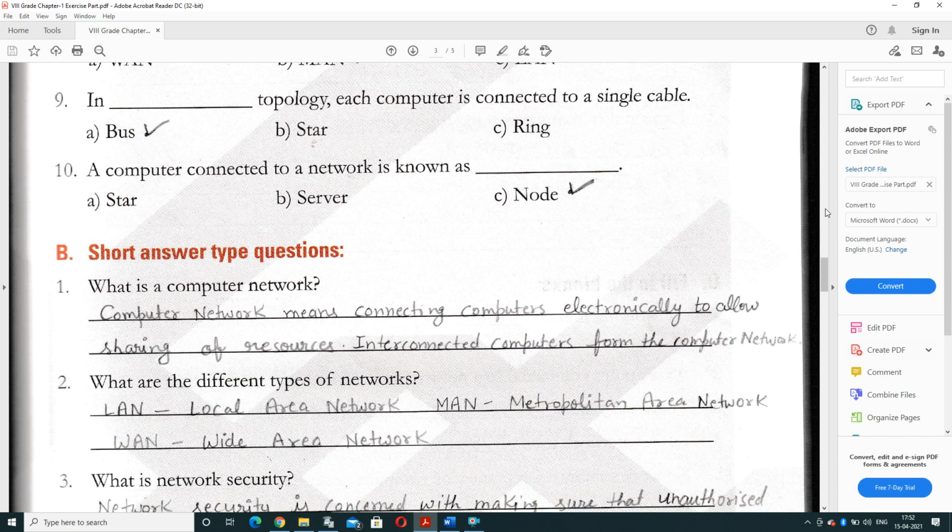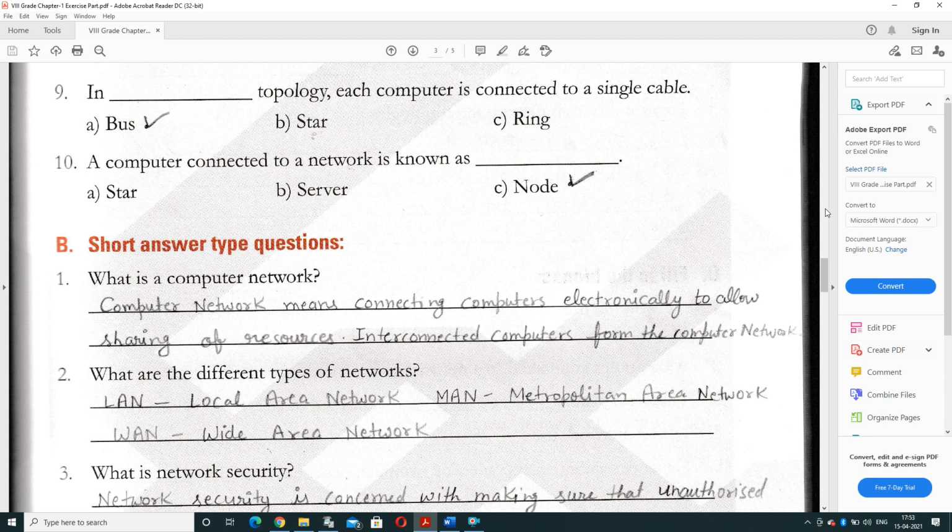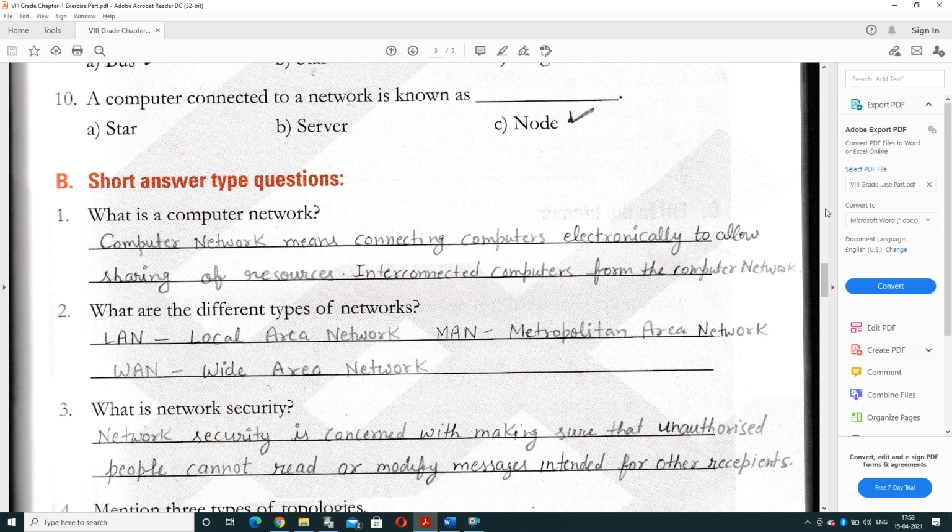In dash topology, each computer is connected to a single cable. Options are bus, star or ring. In a bus topology, a single wire is used to connect the group of computers, and if the number of computers is more, then the wire system will fail. But generally, a single wire is used to connect all the systems. A computer connected to a network is known as dash. Options are star, server or node. A computer which is connected to a network is known as a node, and one which is not connected to a computer system or network is known as a standalone computer.